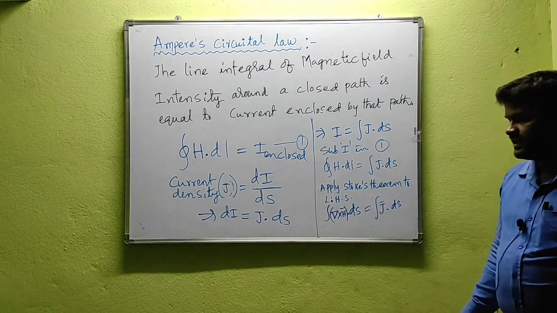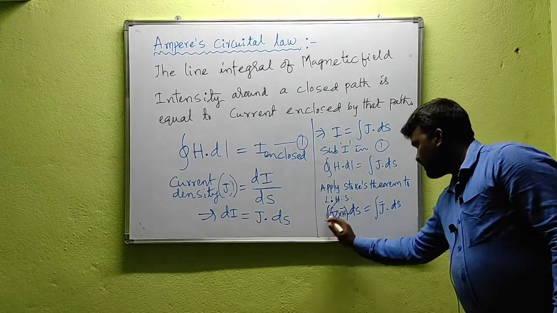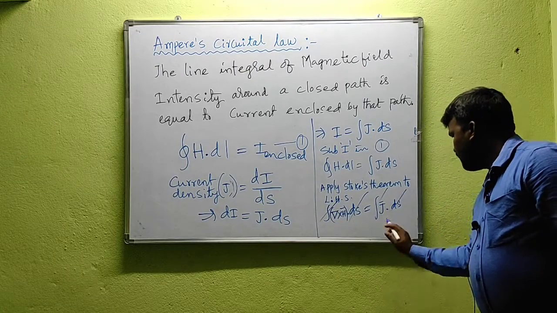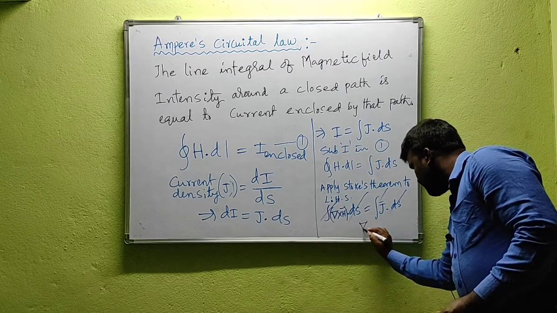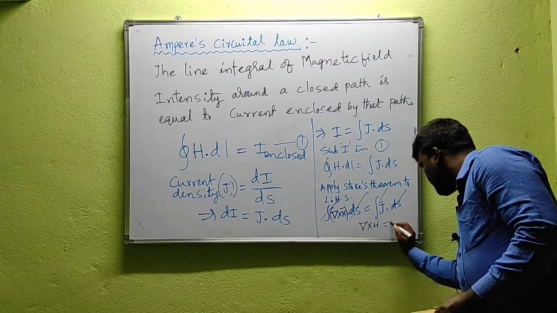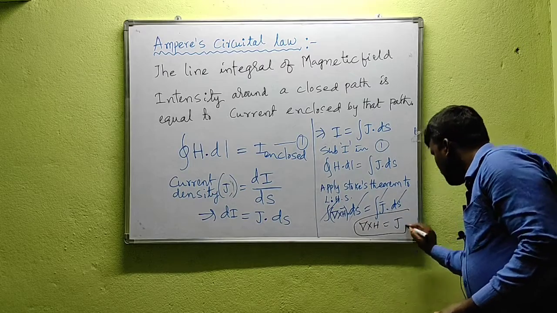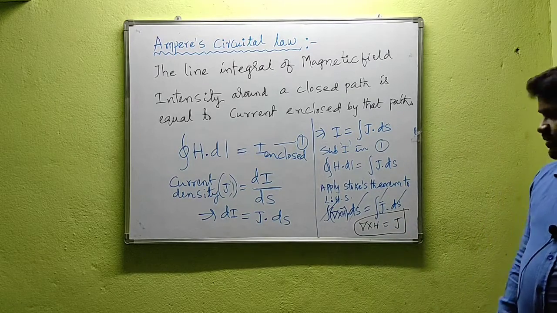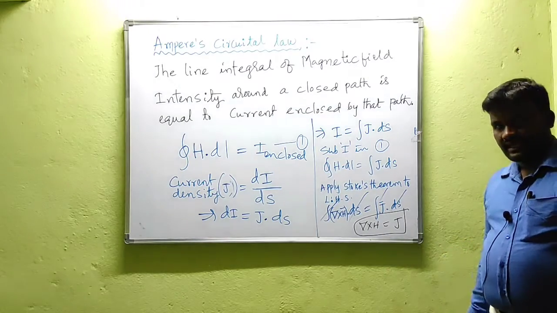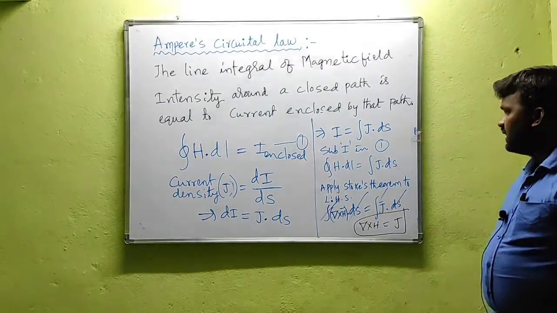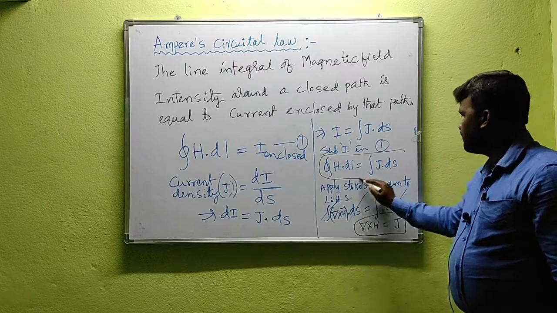J dot dS. From this, the surface integral cancels out. Finally we will get the remaining thing, that means if I equate on the left hand side, del cross H is equal to J. So this is one of the Maxwell's equations, in differential form. In integral form, this is the integral form.